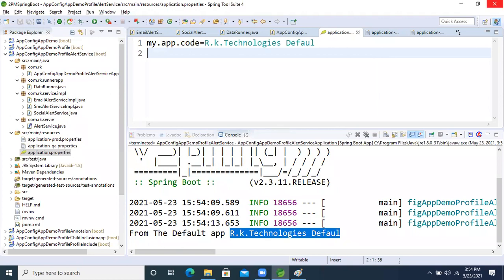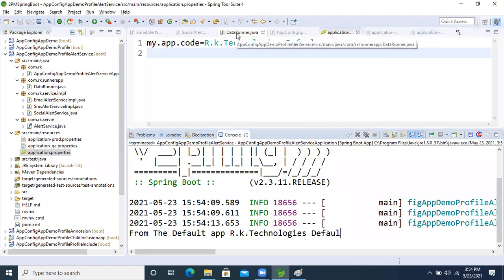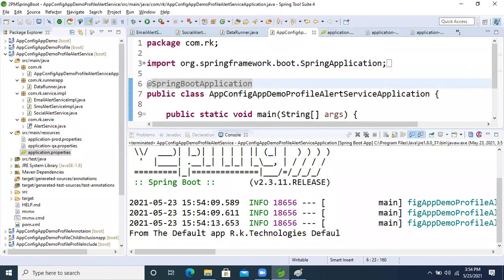Yes, Sudhir, ask. See, now you have given one email alert for production, SMS alert for default, social alert for QA. So again, you will deploy this application in production. In the production only, the production class will get executed. So unnecessarily, this will be a memory wastage, no? Unnecessary classes you are creating, like SMS alert and email alert, where SMS alert is for default and email alert is for QA. So the QA class is deploying in production, no?